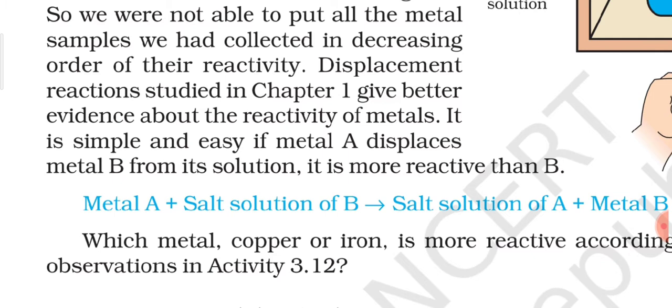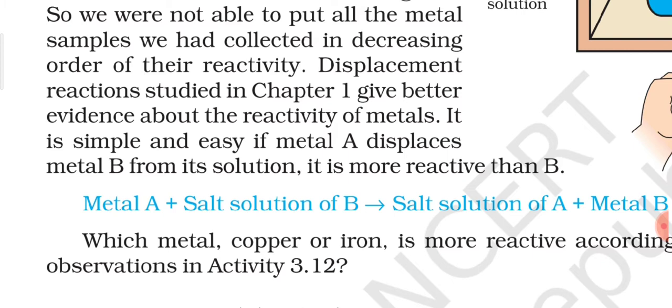In such cases, the better option is the displacement reaction, because the more reactive metal will definitely displace the less reactive metal from its compound, and with its help we will be able to clearly observe the result and put the metals in order of their reactivity.